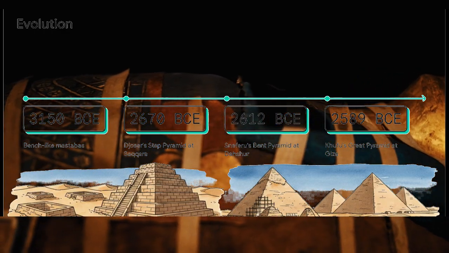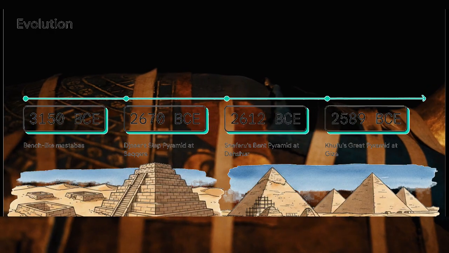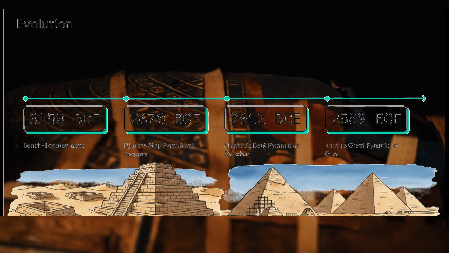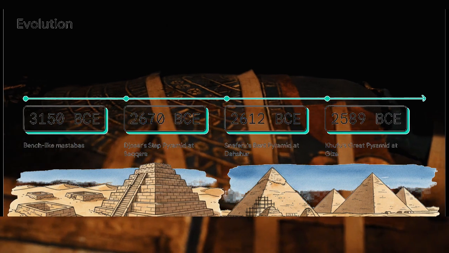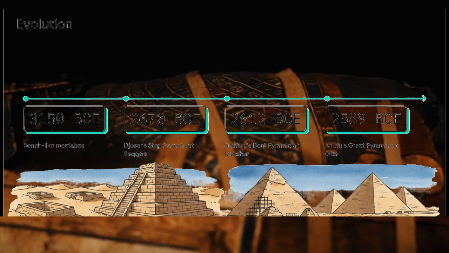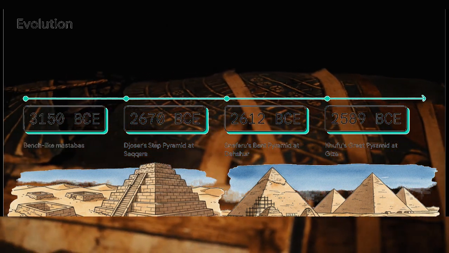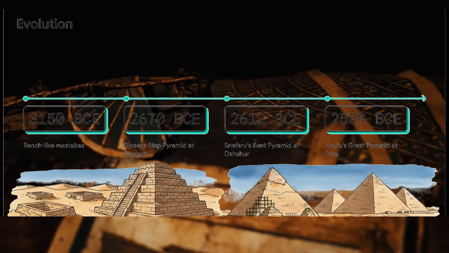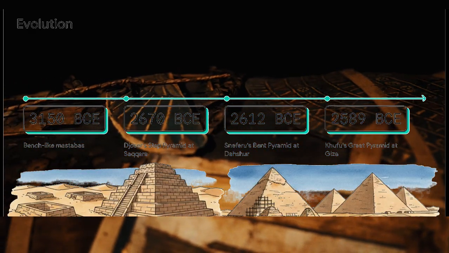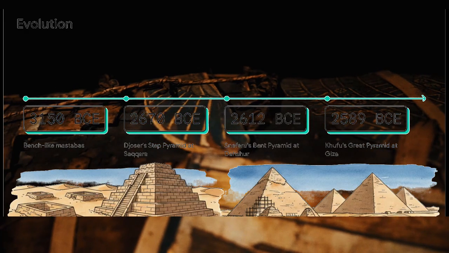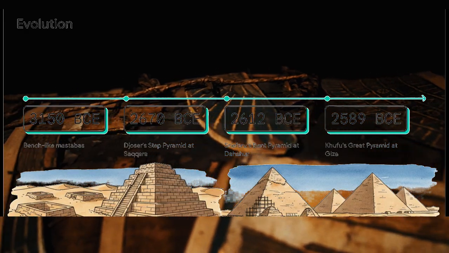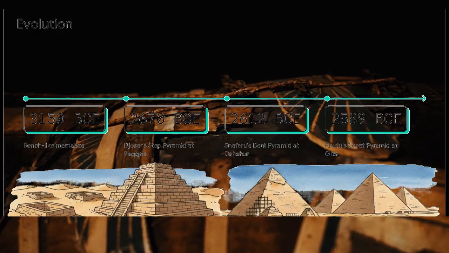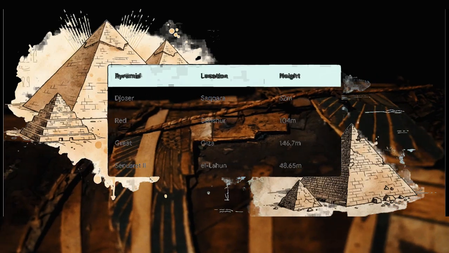This created a step pyramid, essentially a gigantic stairway for the soul. Then, decades later, Sneferu tried to build the very first smooth-sided pyramid. The result was the famous bent pyramid, where they clearly realized they messed up the steep angle and had to change it mid-construction. Talk about a massive pivot. It actually wasn't until Khufu's Great Pyramid in 2589 BCE that the flawless geometric shape we all know was fully realized. It was a very human process of trial and error.